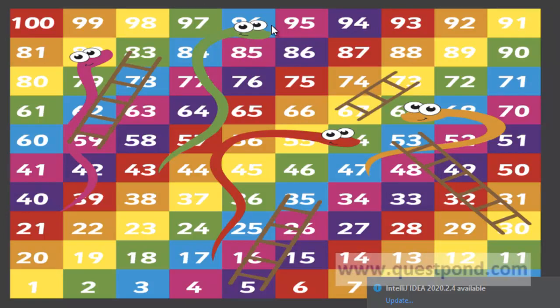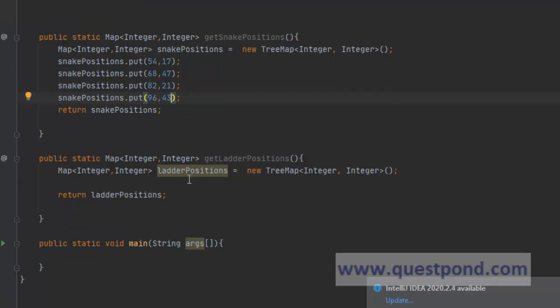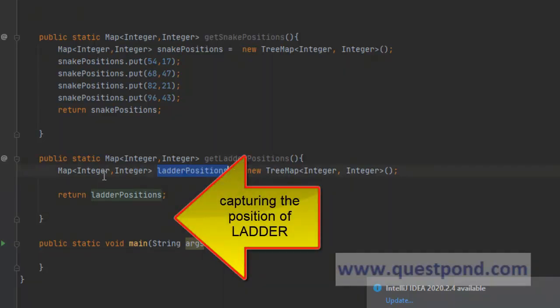It exists at 96 and lands at 43. So this is the way we have designed our snake positions. Same way we will also make our ladder positions. So we'll again have to capture where the ladders exist.